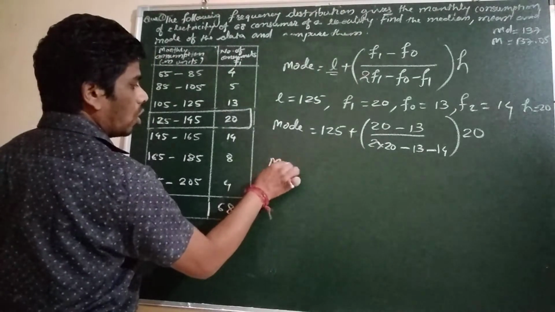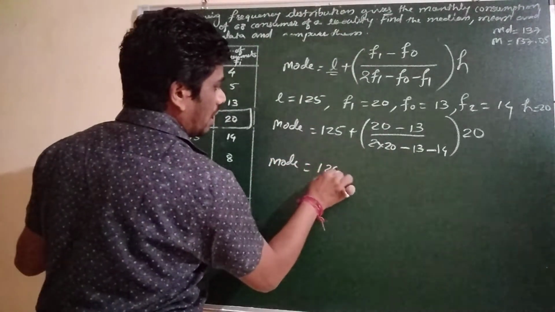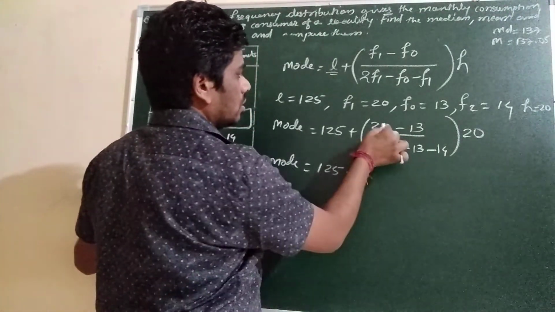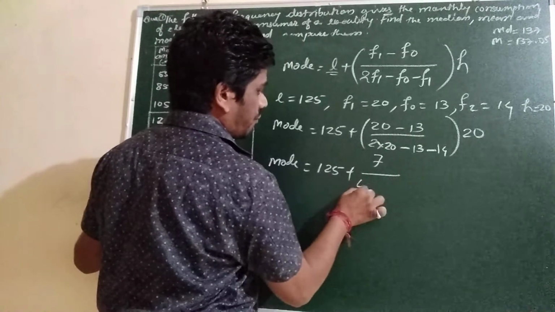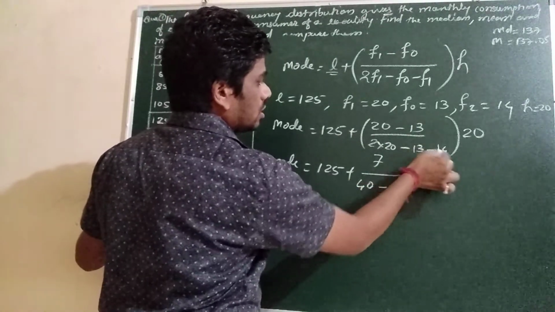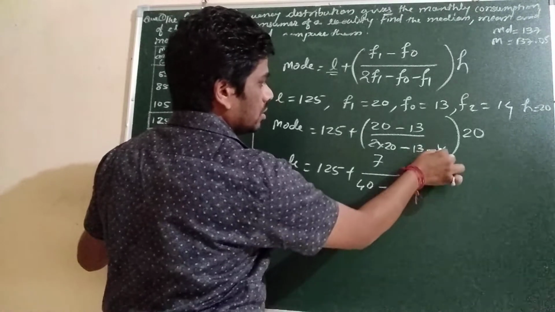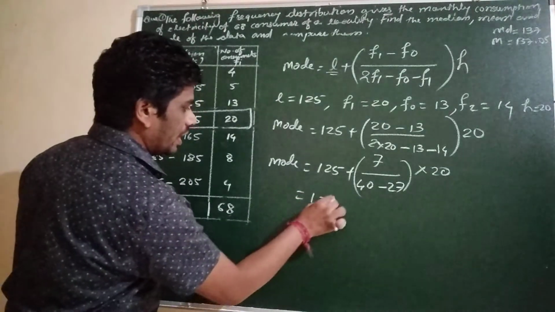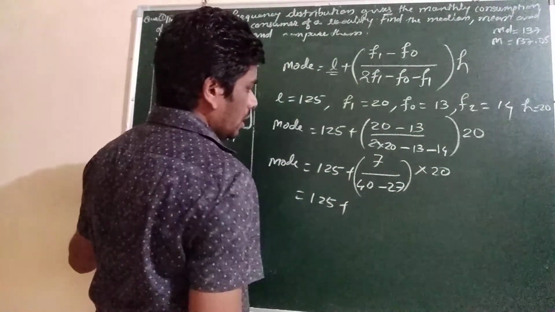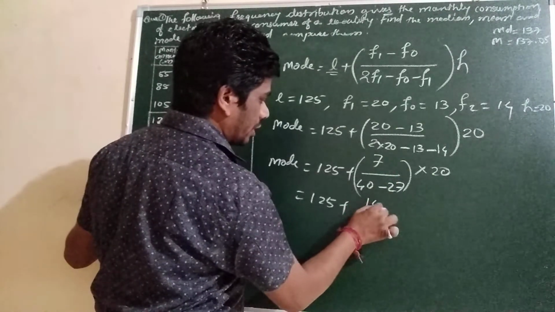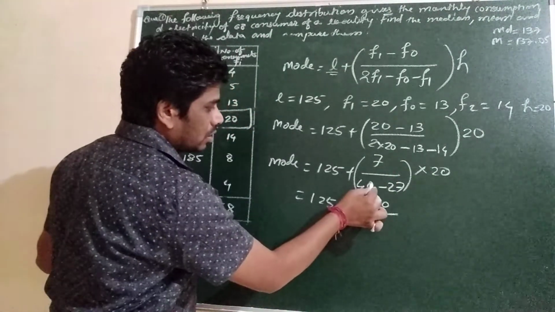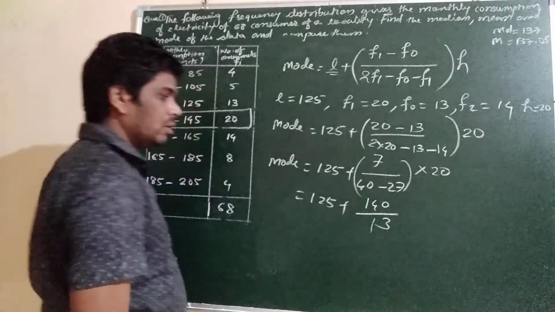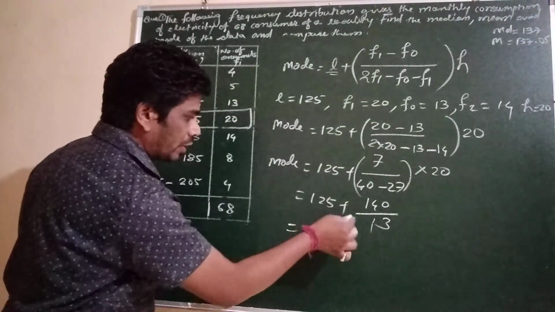So you will get mode equal to 125 plus 7 upon 40 minus 27, into 20. So 125 plus 7 twos are 140 upon 13. So you will divide 140 by 13.